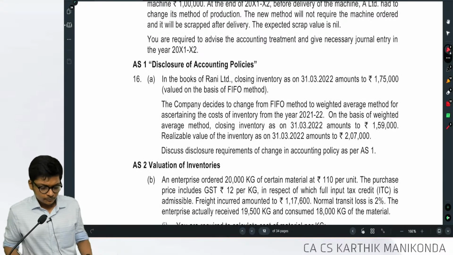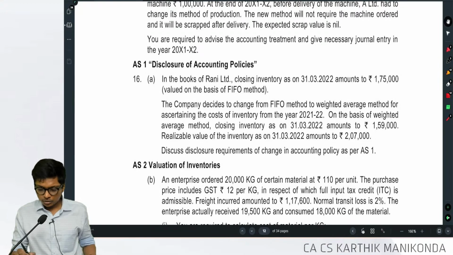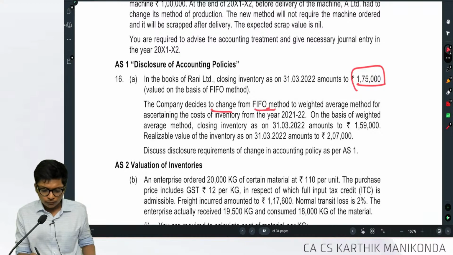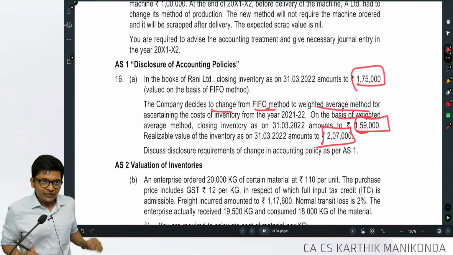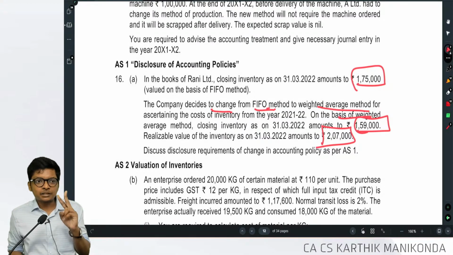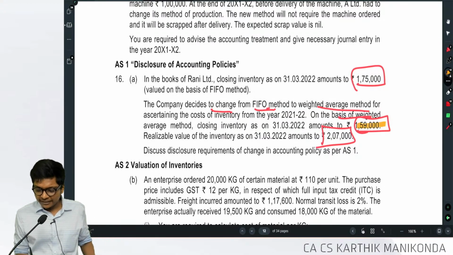Okay. In the books of Rani Limited, closing value under FIFO amounts to 1,75,000. The company decides to change from FIFO to weighted average. So if you do on the basis of weighted average, it is how much? NRV is 2,07,000. First, what will be inventory as per my books? It's cost or NRV, whichever is lower. What's my cost as per weighted average? 1,59,000. What's my NRV? 2,07,000. So I will record at